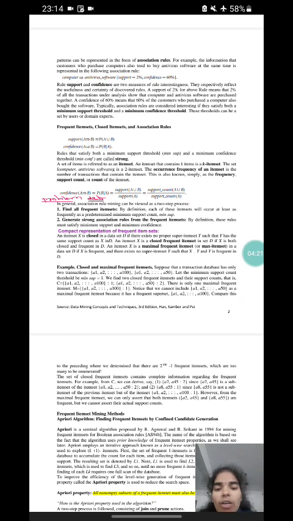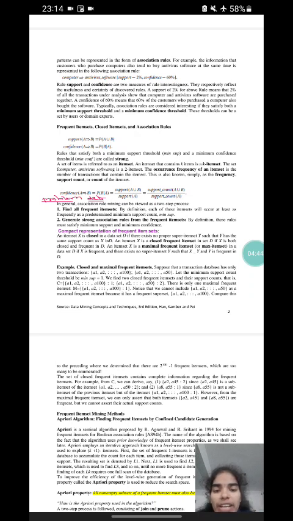First step, find all frequent item sets. By definition, each of these item sets will occur at least as frequently as a predetermined minimum support count, min support. Second step, generate strong association rules from the frequent item sets. By definition, these rules must satisfy minimum support and minimum confidence.